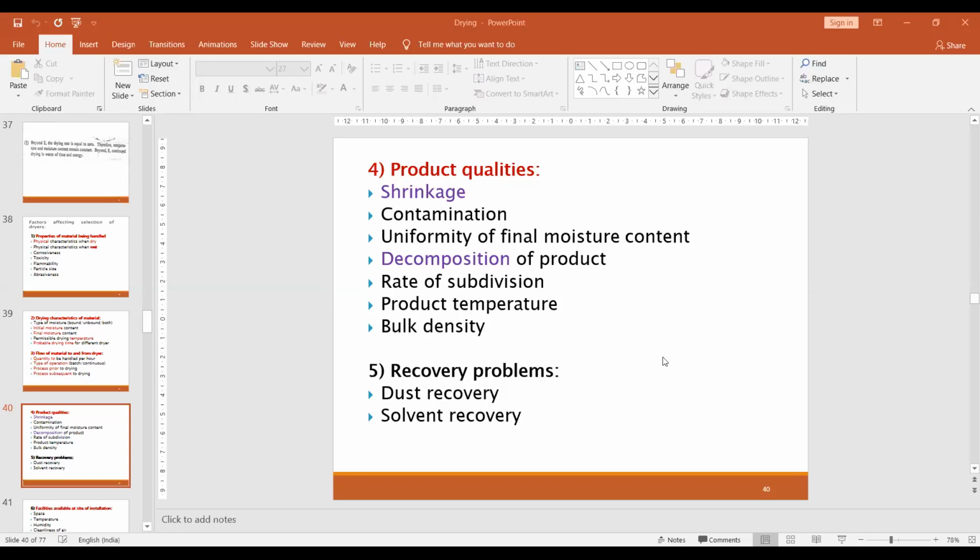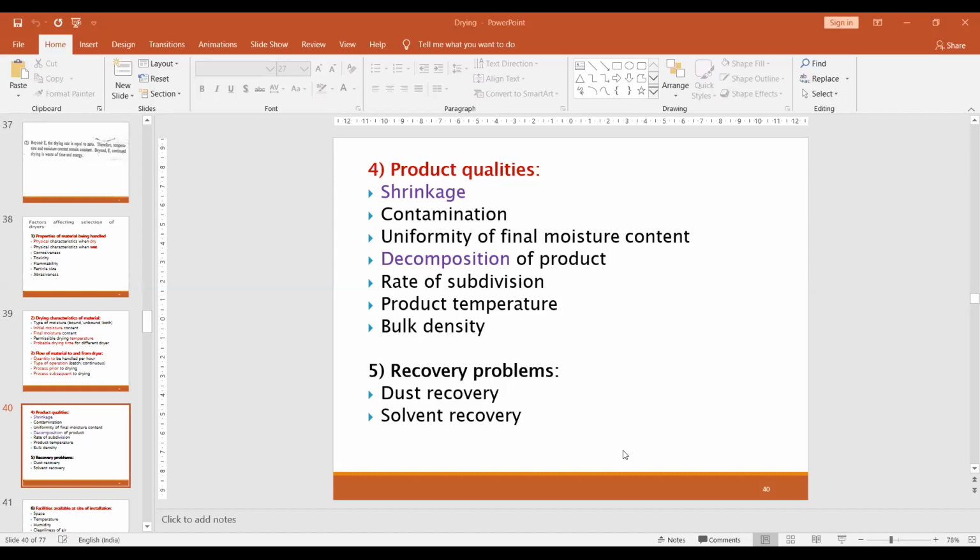Then bulk density. If the bulk density is very high, right? Then a larger size is required to keep the material in the dryer. So the bulk density of the material can also be considered, because the dryers must be of appropriate size and appropriate capacity, right? The material must be kept in the dryers. That's why bulk density will be decided.